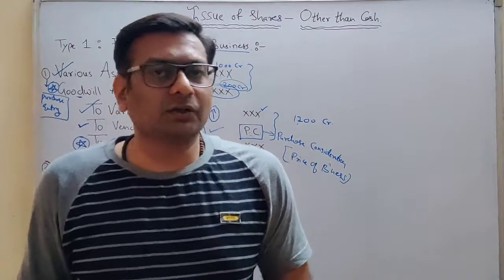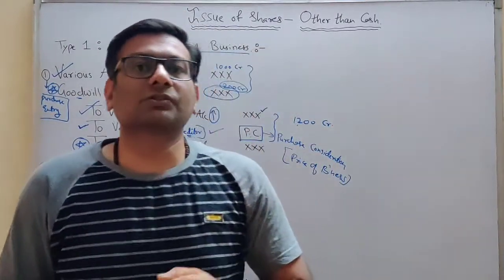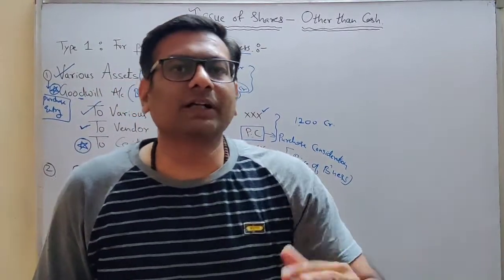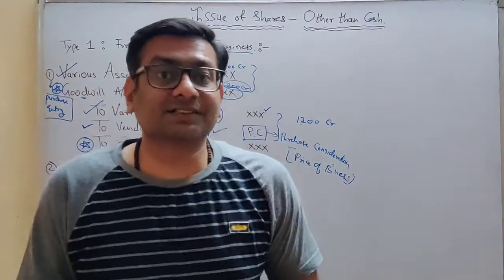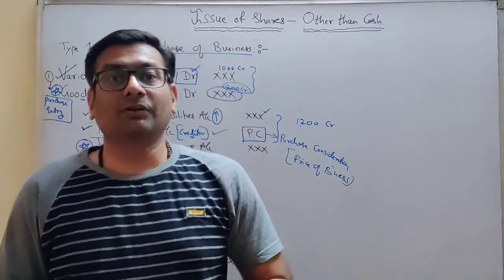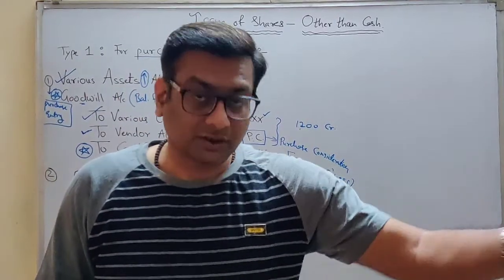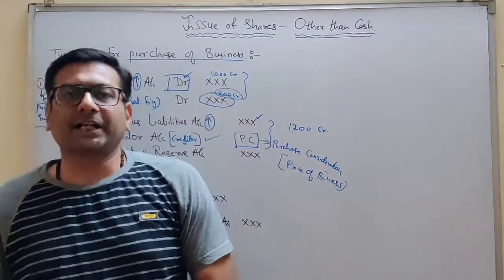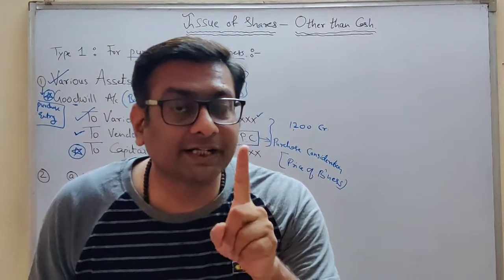Will you pay extra? No. What you will do? You will bid for less than 1000 crore. Let's assume we have asked for 900 crore. The actual value is 1000 crore, but we asked for less than the actual value. And you will see that the owner of that loss-making company is happy to give even at 900 crore. So we are at a profit of 100 crore.